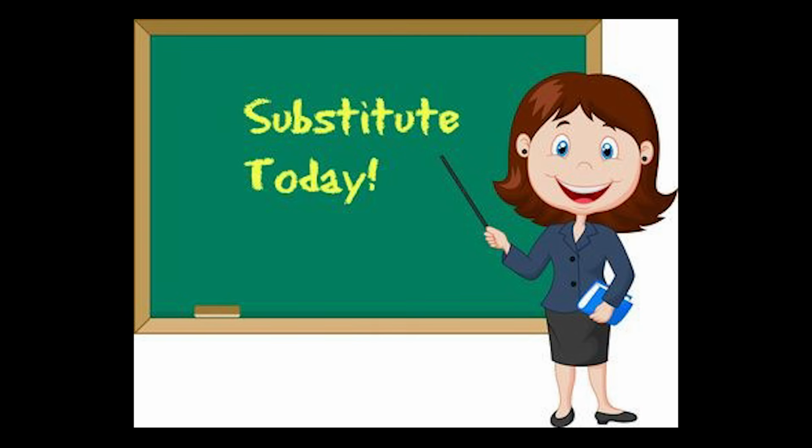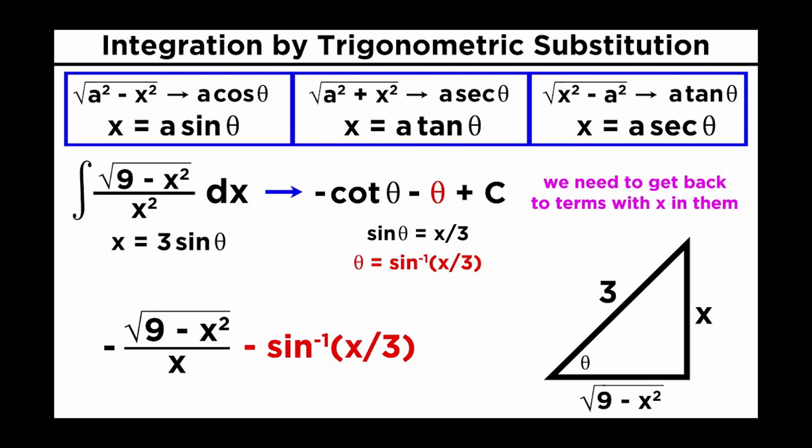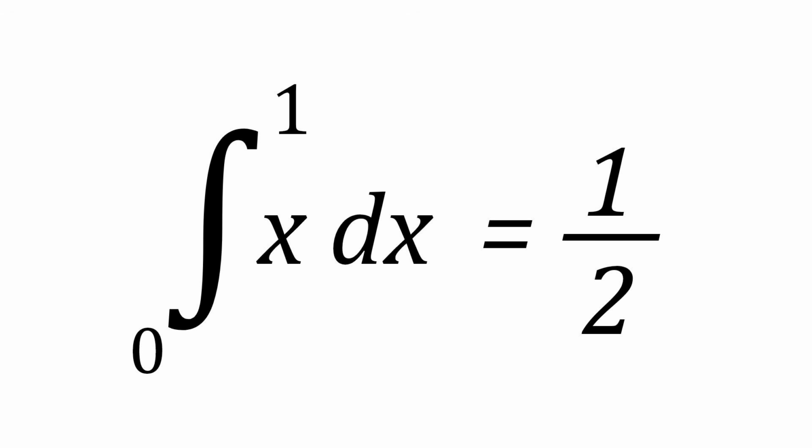If we substitute everything in, we get the limit as b increases without bound of 2 pi times the definite integral from 1 to b of 1 over x times the square root of 1 plus 1 over x to the 4th dx. Now this definite integral is hard and requires trig substitution to solve it, so I am going to solve an easier integral to solve this integral too.